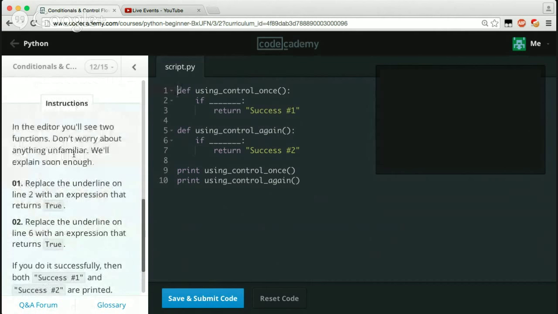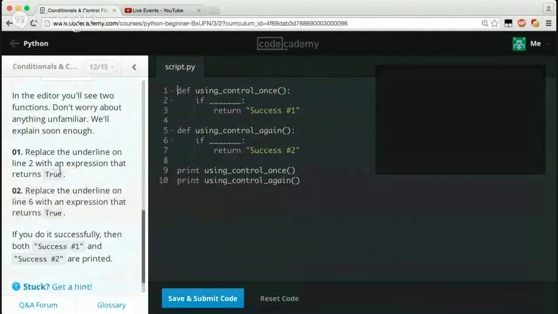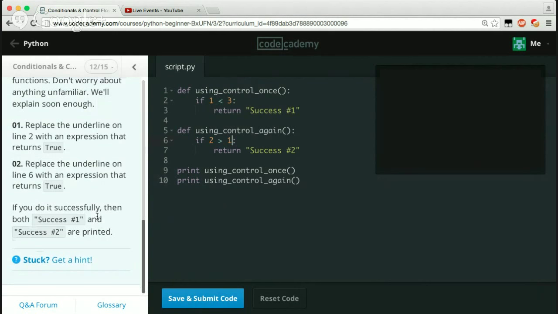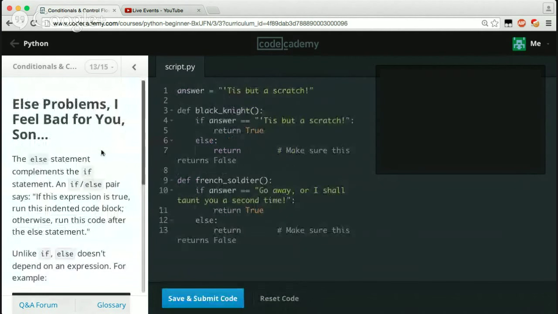In the editor, you'll see two functions. Don't worry about anything unfamiliar. We'll explain soon enough. Replace the underline on line 2 with the expression that returns true. So if 1 is less than 3, we just return. And then it says replace the underline on line 6 with the expression that returns true. We'll just say 2 is greater than 1 because that's pretty simple. If you do it successfully, then both are successful. Okay, so obviously these are both successful. Going to the next one.